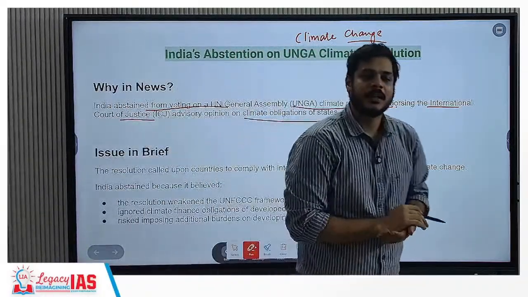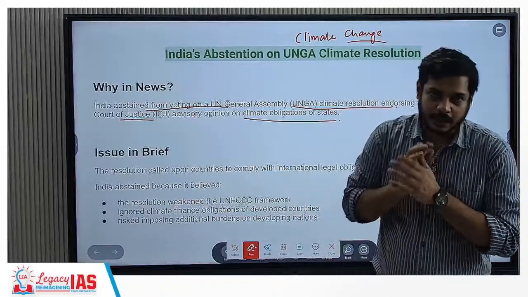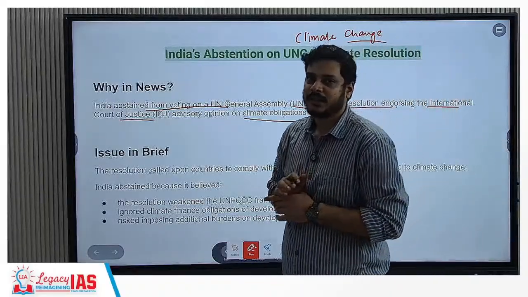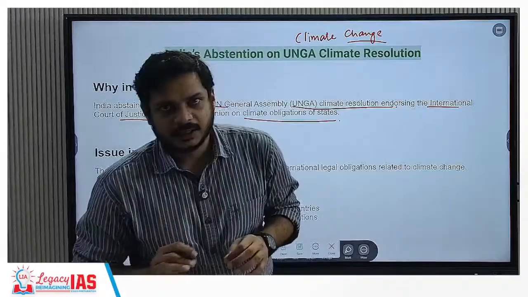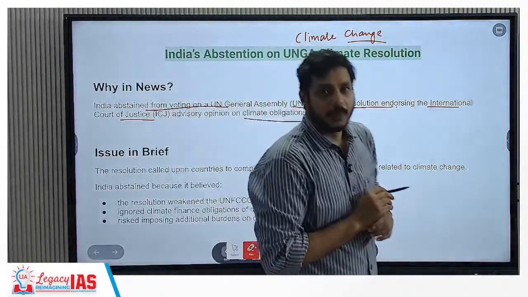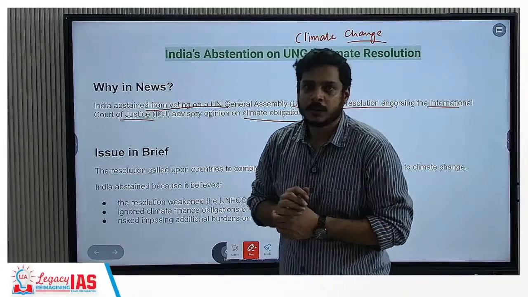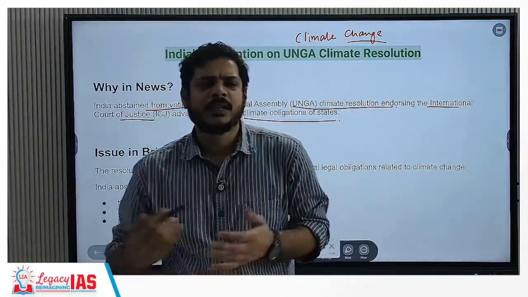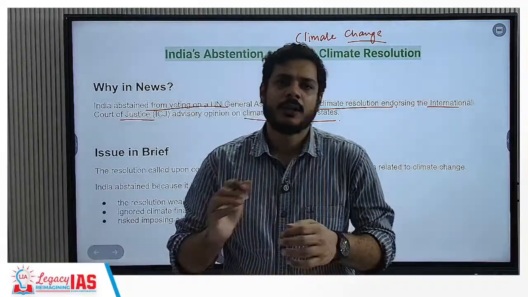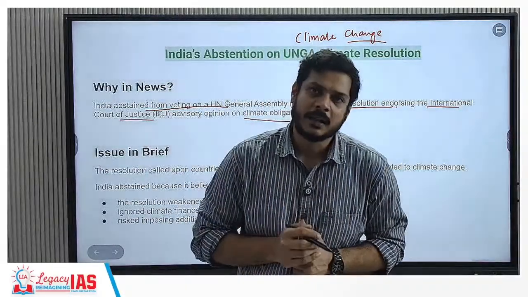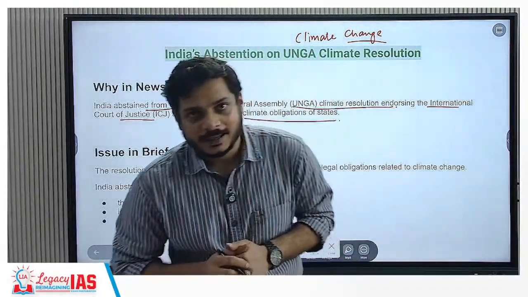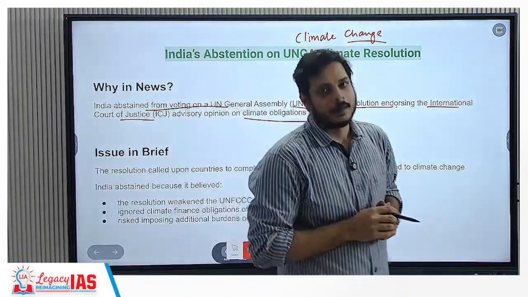What has happened is the International Court of Justice has said that because there has been a rising climate change problem, every country should contribute to it and should be legally bound, and should they not do it, there might be certain types of violations, certain types of penalties that might be issued.